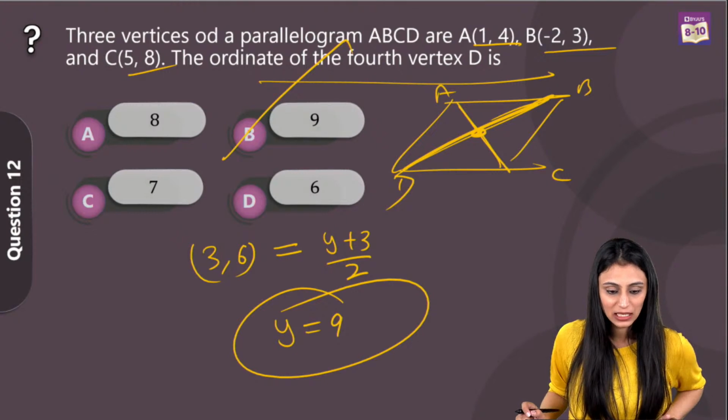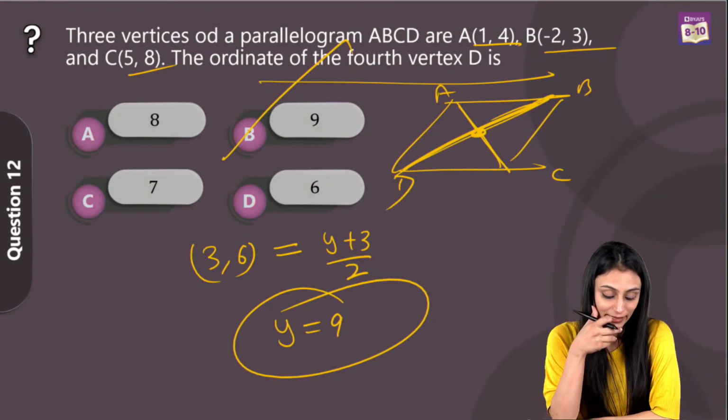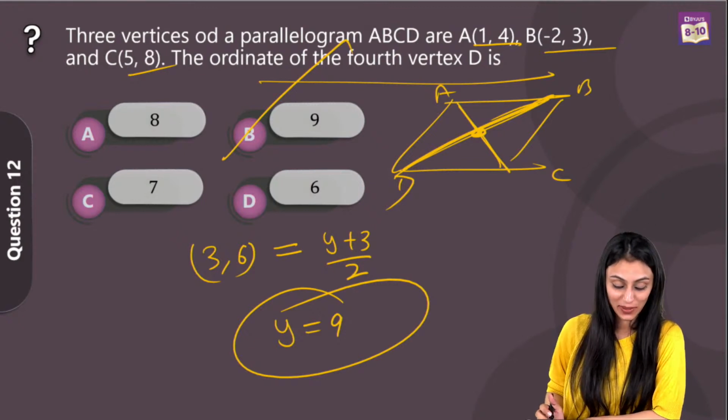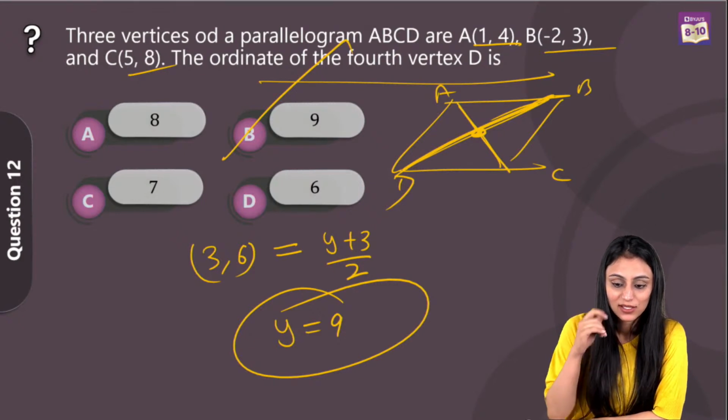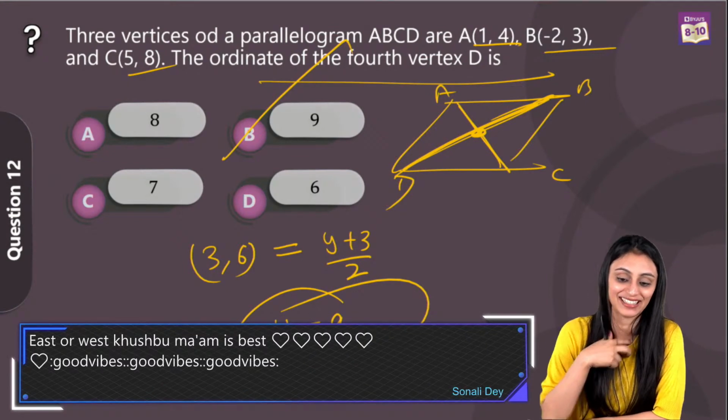Somil says it's B. Yes. Ayush Gupta. Yes. Killer Donor 24. Yeah, it's B. Death Hex Gaming. Somil Jan. Read with me. Sanskriti. Abhishek. Guranj Singh. Yes, it's option B. Correct. So option B is the right answer for this question. Yes. Sonali Day, east or west? Khushbu ma'am is best. Thank you so much, Sonali.